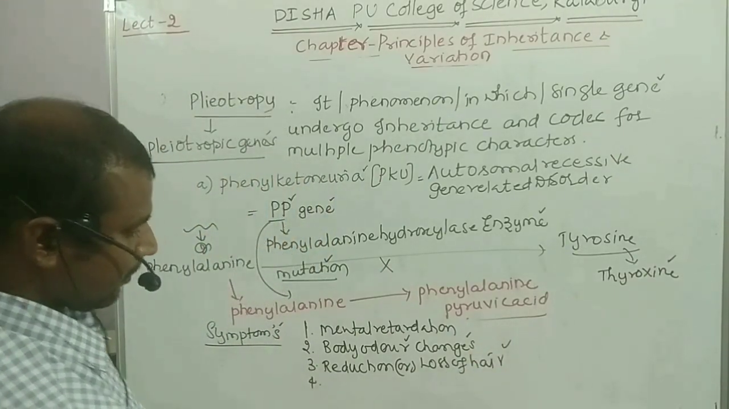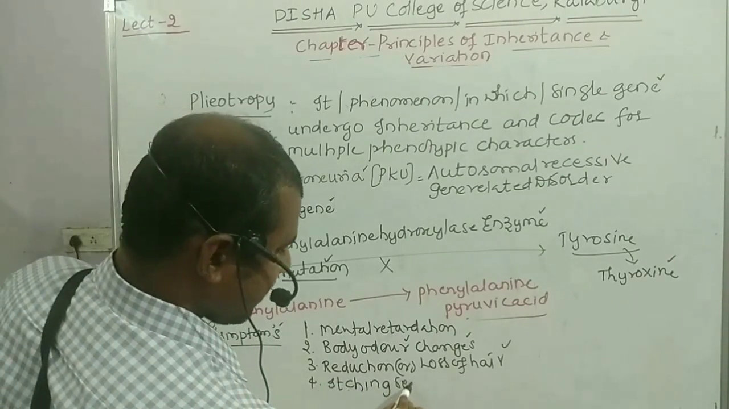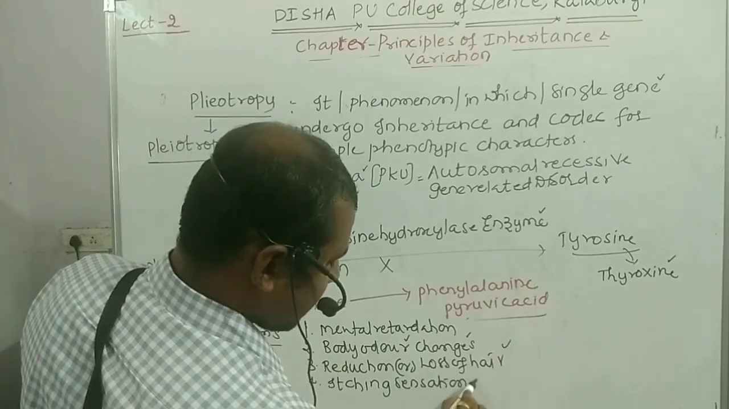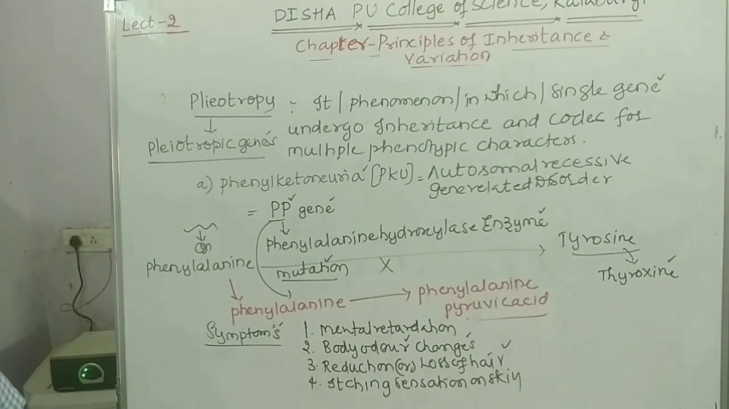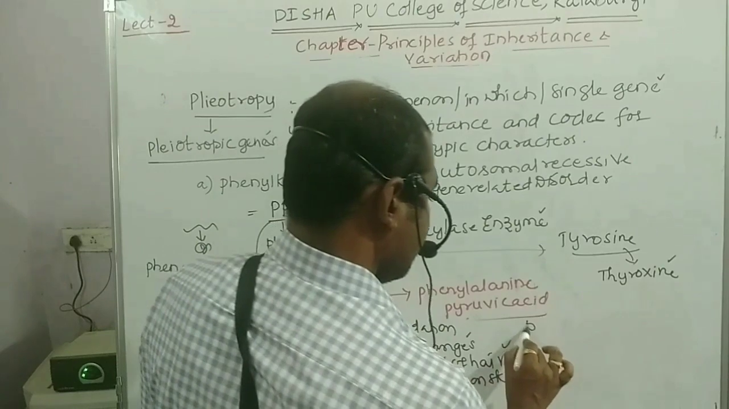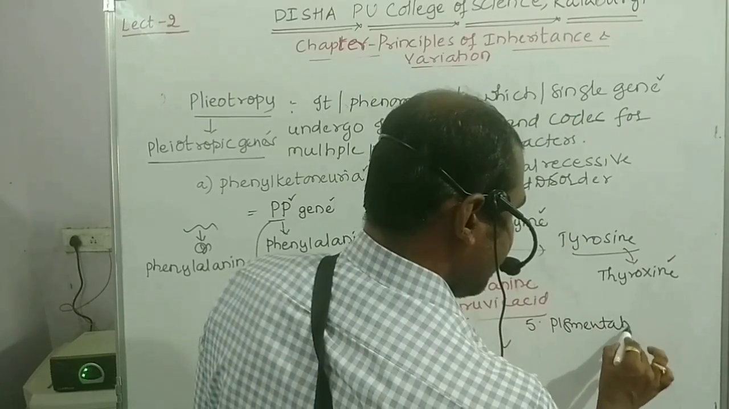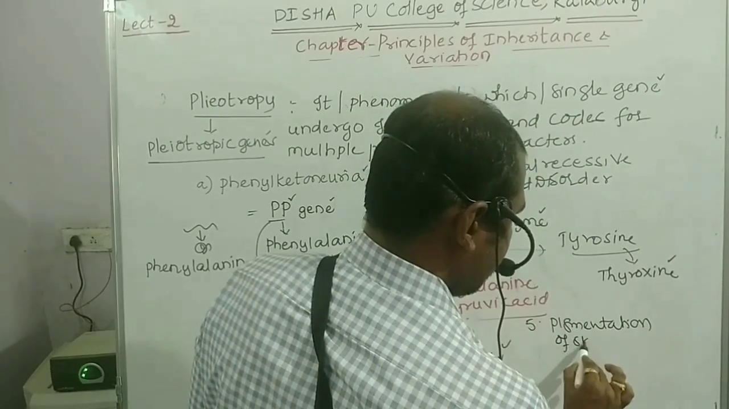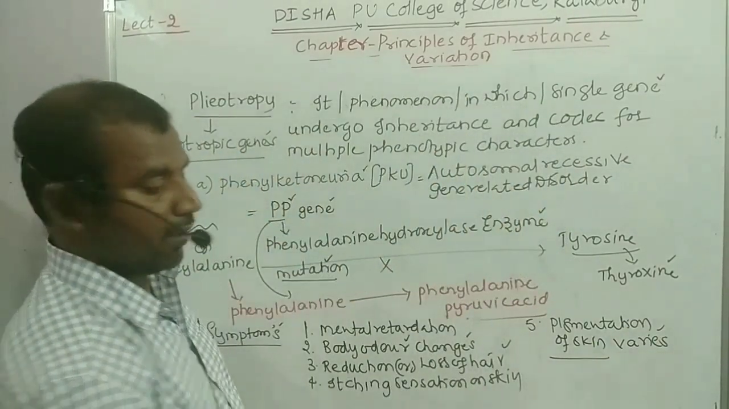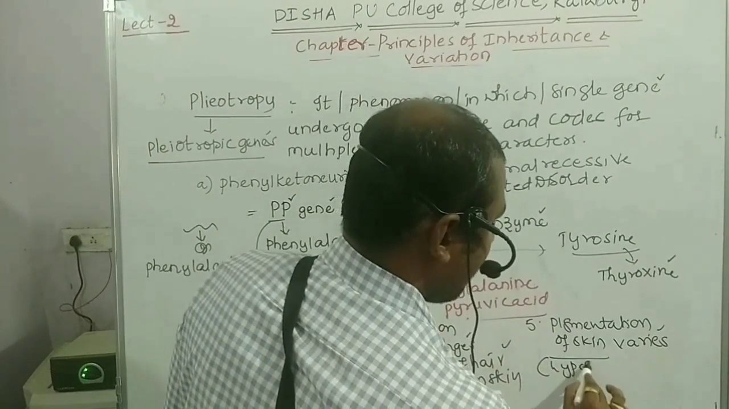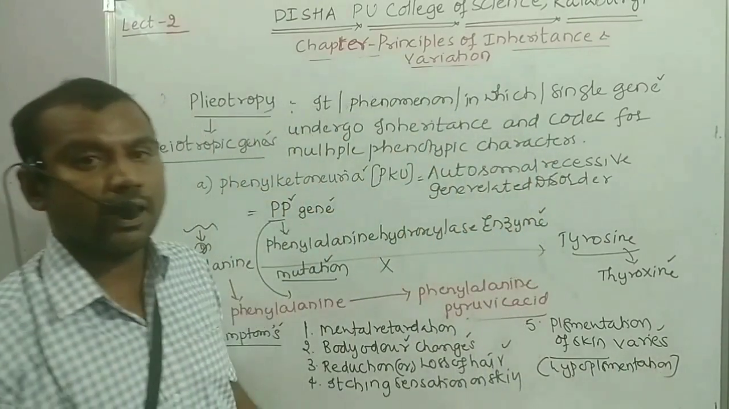Fourth, itching sensation. Itching sensation on the skin, a sort of irritation we can say. Next, fifth symptom, pigmentation of skin varies, that is, hypopigmentation can occur. So better you write hypopigmentation, students. So these all are the symptoms related to phenylketonuria.